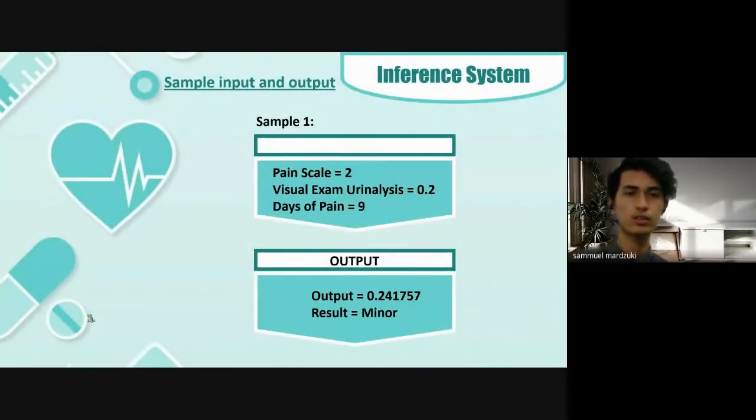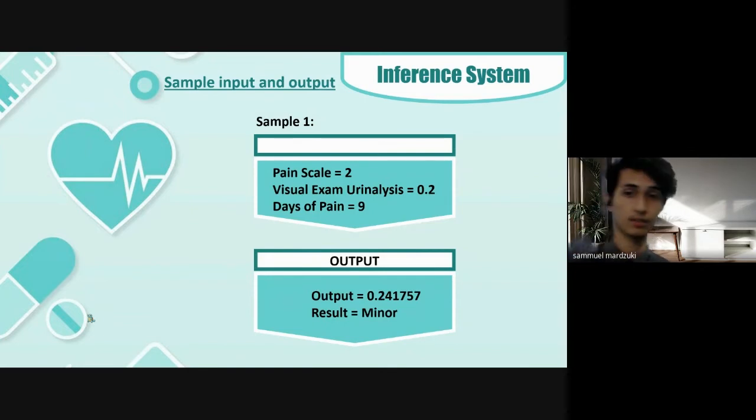Okay, this is our inference system. For presentation purposes, we decided to use a sample. This is our sample right now, the input where the pain scale is 2, also known as mild. The visual exam urinalysis is 0.2, clear, and the days of pain is some, for 9 days. And the output the system produced is 0.241757, and the result is that they have minor abdominal and stomach pain.